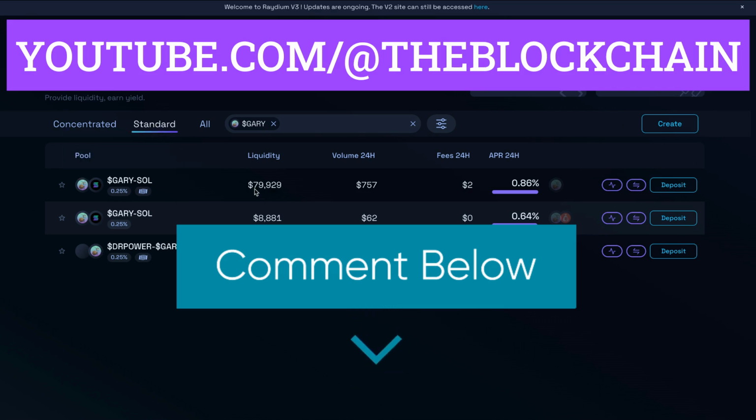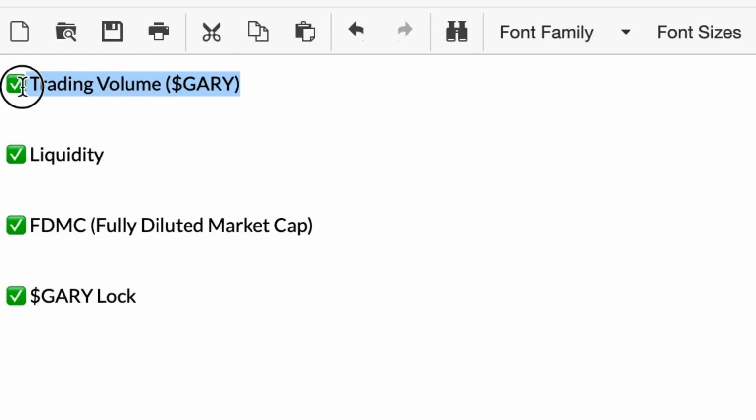We are getting close to our metrics here, and we still have about half the month to go. So we want to make sure that we get this number up and that we get the trading volume up, which brings me on to the next metric, and that is trading volume.